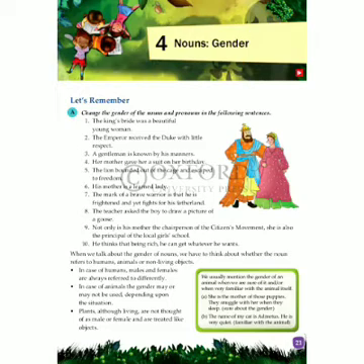Question number 9 and 10, you try to solve it yourself and let me know the answers. I'll share the answers later on.